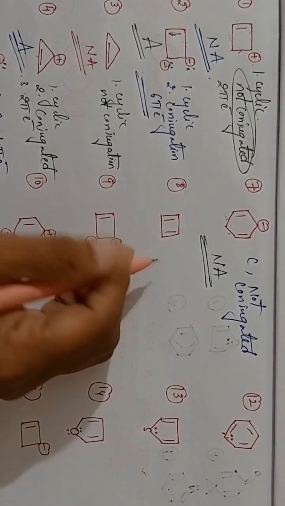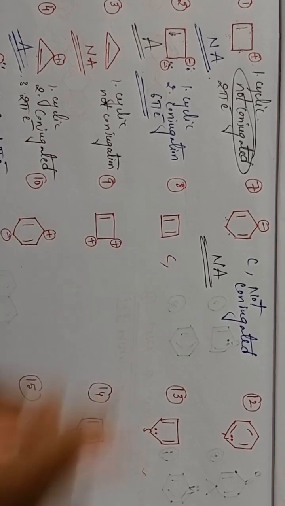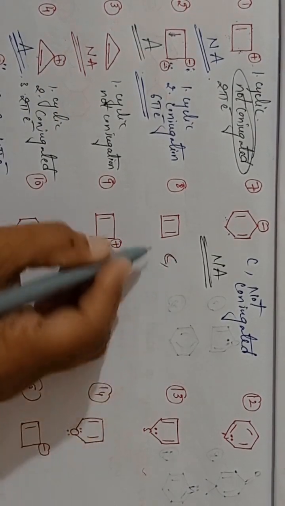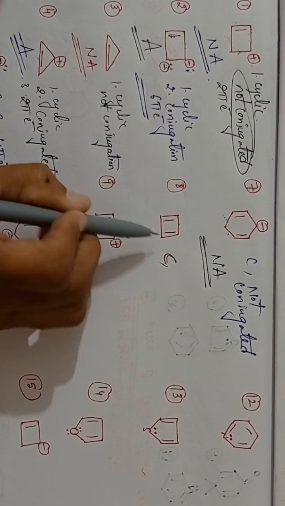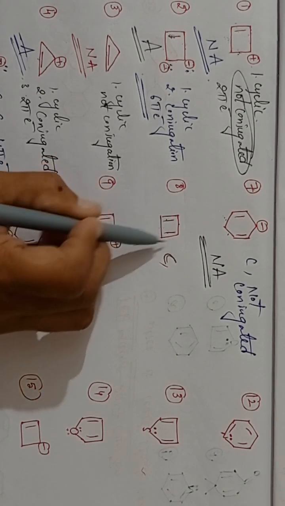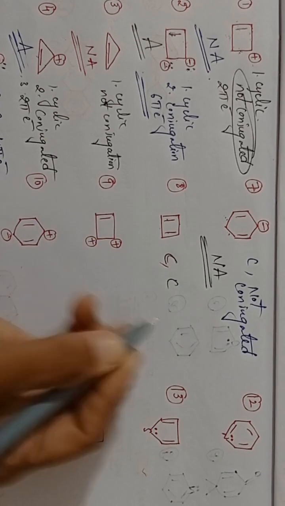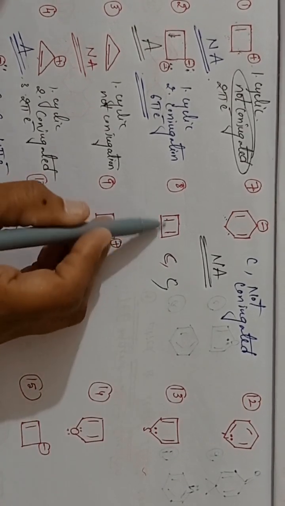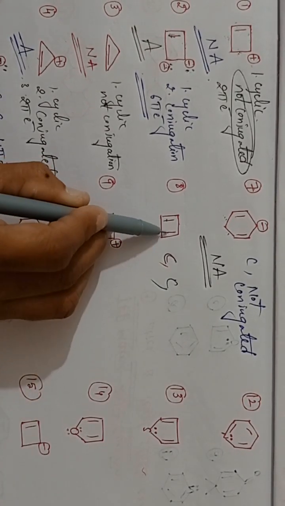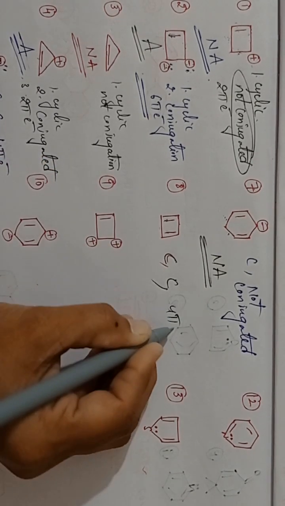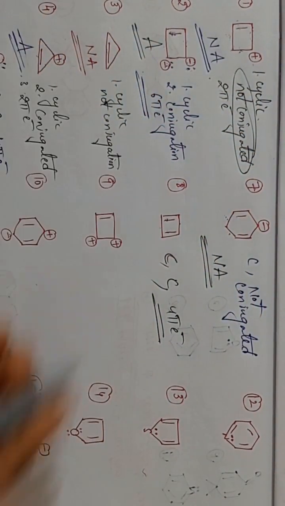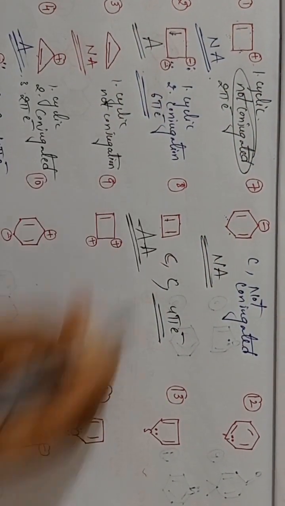Now coming to the next one, see here, it is cyclic, yes, cyclic. Next, conjugation: here see pi sigma pi, yes, alternate bonds there. So it is in the conjugation. Next, how many pi electrons? Here this is a pi bond, this is a pi bond. A bond means 2 electrons. 2 plus 2, 4 pi electrons. So 4 pi electrons means what can we say? 4 pi electrons means anti-aromatic. So the given compound is anti-aromatic.